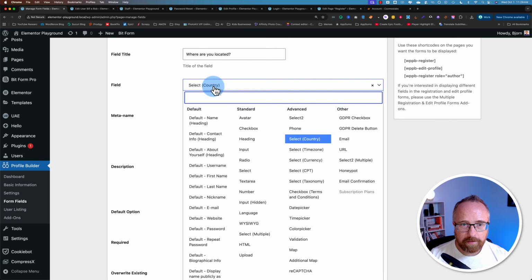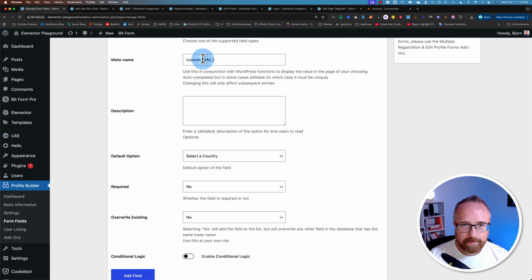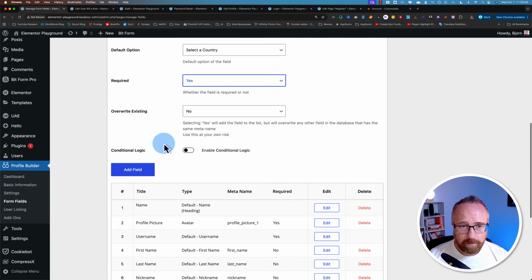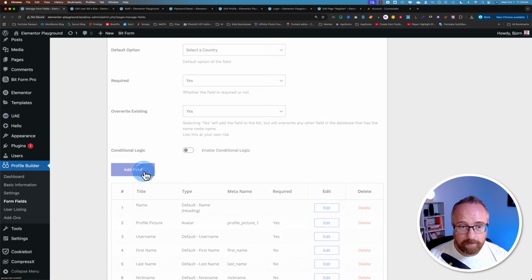They can select a country, and let's see, I'm going to name the meta name for this country_1. I don't think it needs a description, pretty self-explanatory. Default option is select a country. We're going to make it required. Override existing means that if they edit their profile later, it's going to override that information in the database. That's probably smart because they might change locations. And you can turn on conditional logic, which I won't in this case.